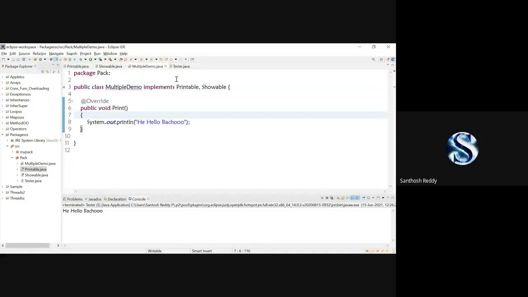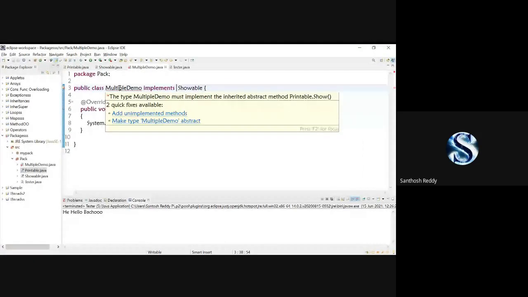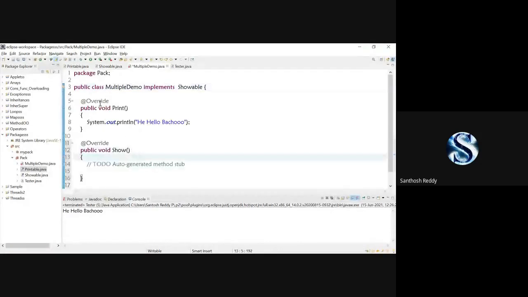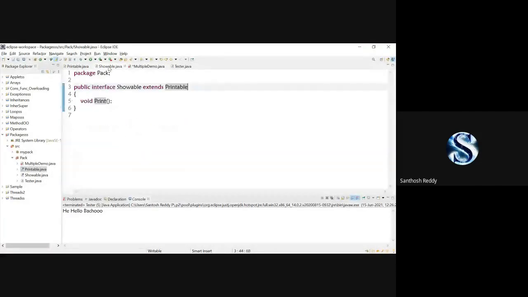When I come to multiple demo, I'll just implement showable. That's it. Save the code. Now here I have an unimplemented method, which is show. Why? Because showable extends printable. So at that time, virtually, along with void print, I have the void show method also.